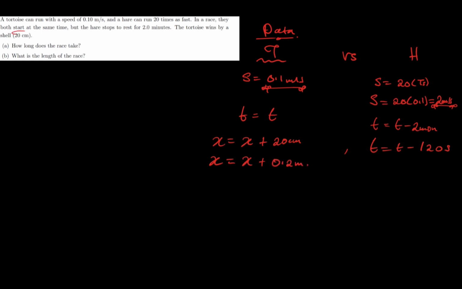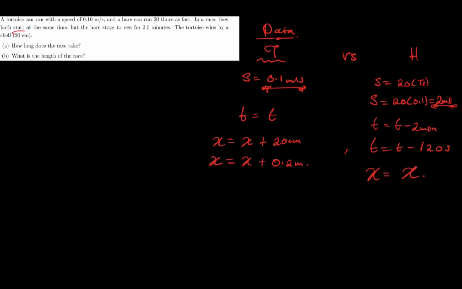So the total distance of the entire journey was x plus 0.2 meters. But the hare only covered a distance of x.